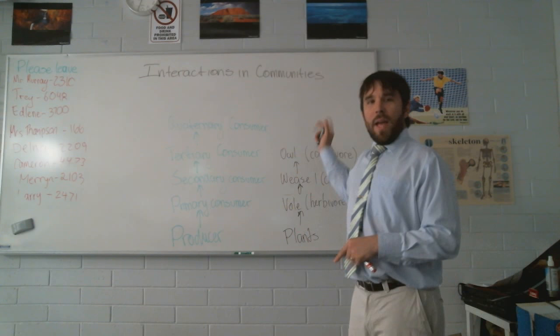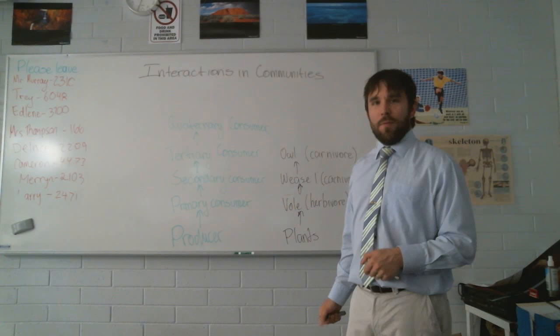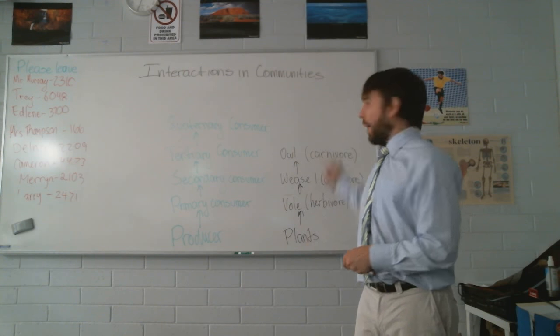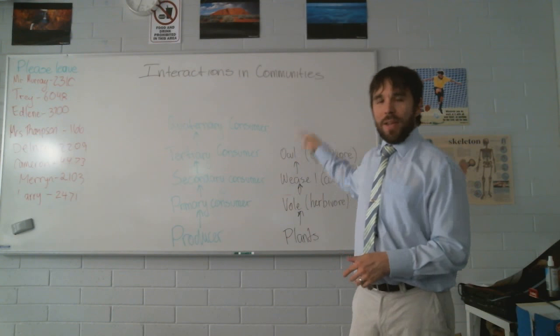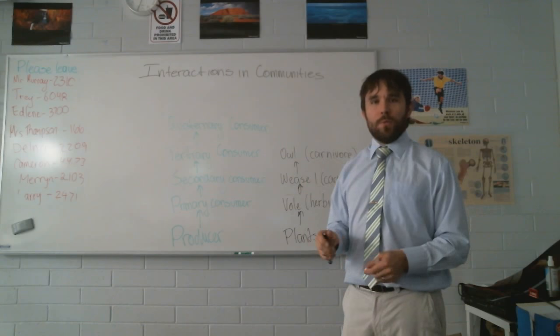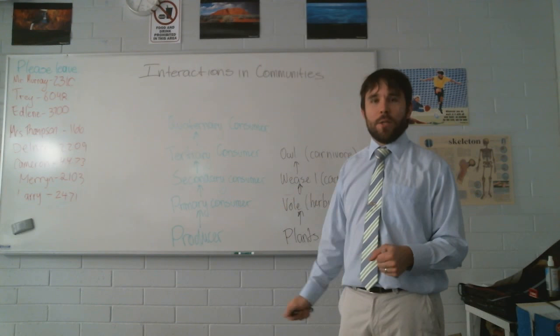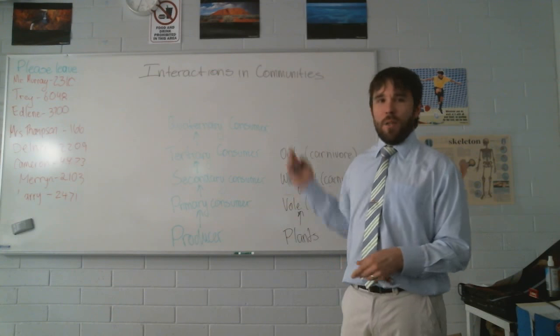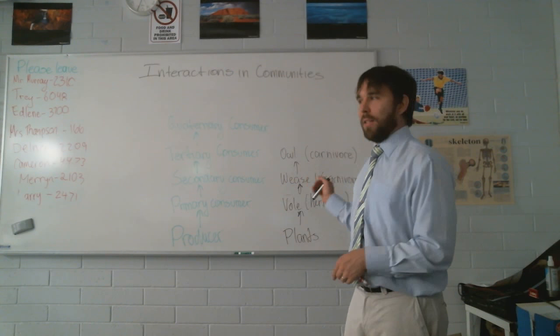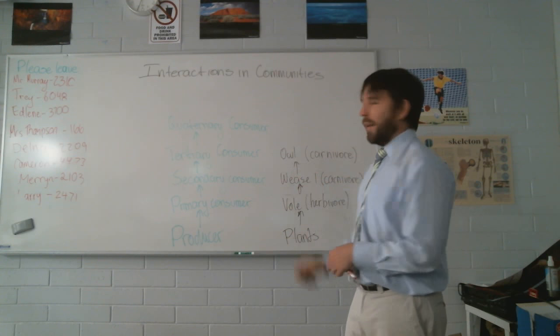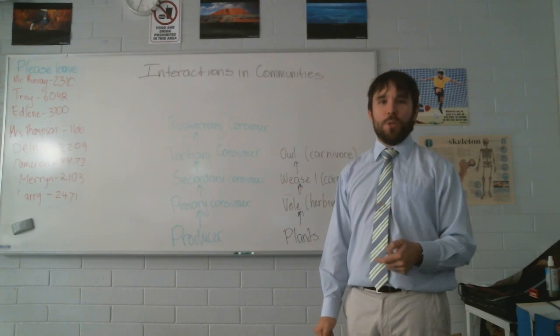So here we have our particular trophic levels. Plants down the bottom, vole, weasel, owl. Now, this is only true when the owl eats the weasel. But owls are also very capable of eating the vole, the little mouse-like creature. So an owl in this food web could be acting as a tertiary consumer or a secondary consumer, depending on which organism it eats.